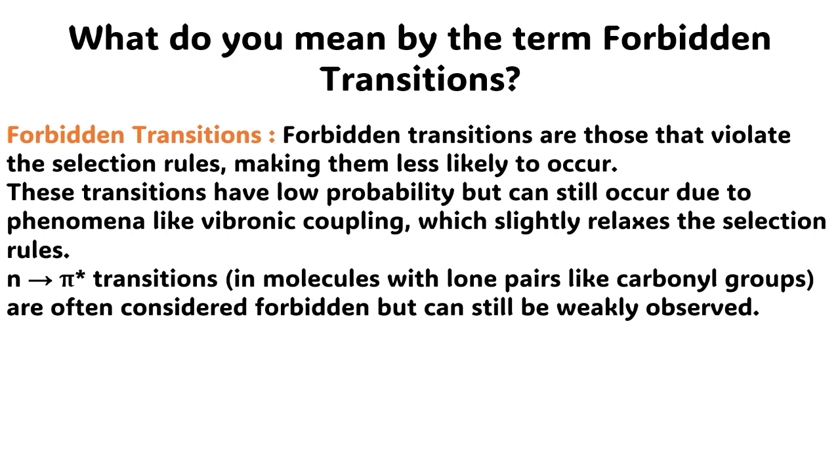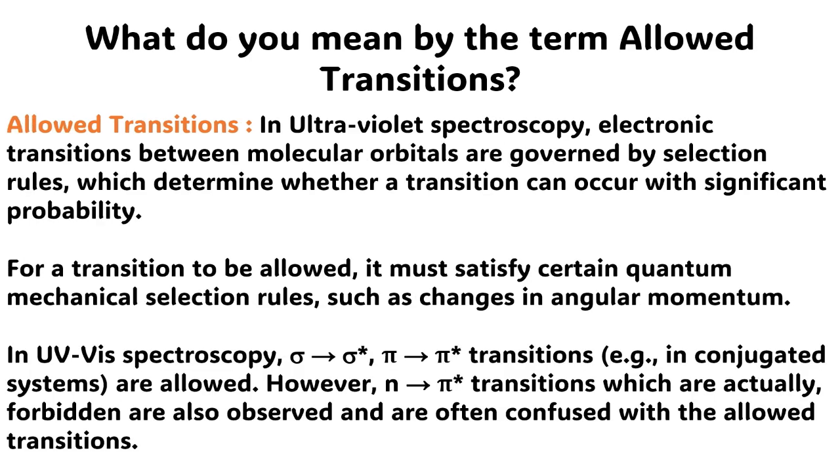The next question is, what do you mean by the term forbidden transitions? Forbidden transitions are those that violate the selection rules, making them less likely to occur. These transitions have low probability but can still occur due to phenomena like vibronic coupling, which slightly relaxes the selection rules. N to pi star transitions, in molecules with lone pairs like carbonyl groups, are often considered forbidden but can still be weakly observed.